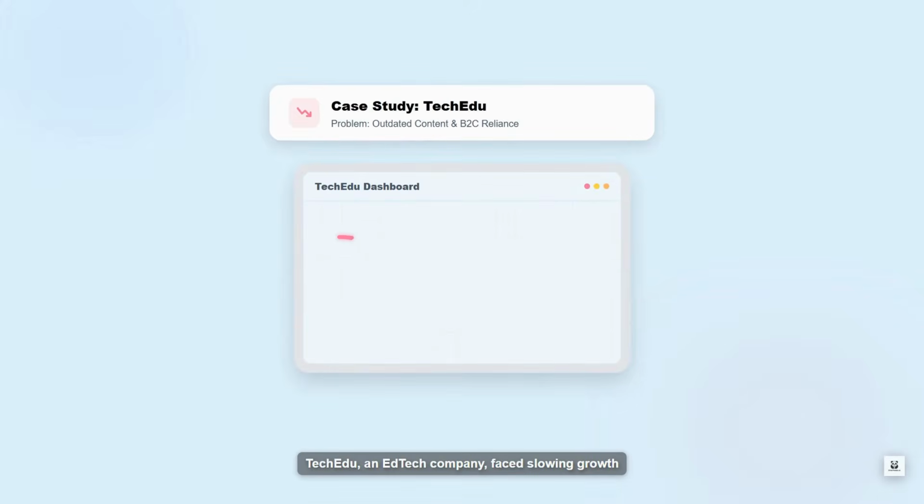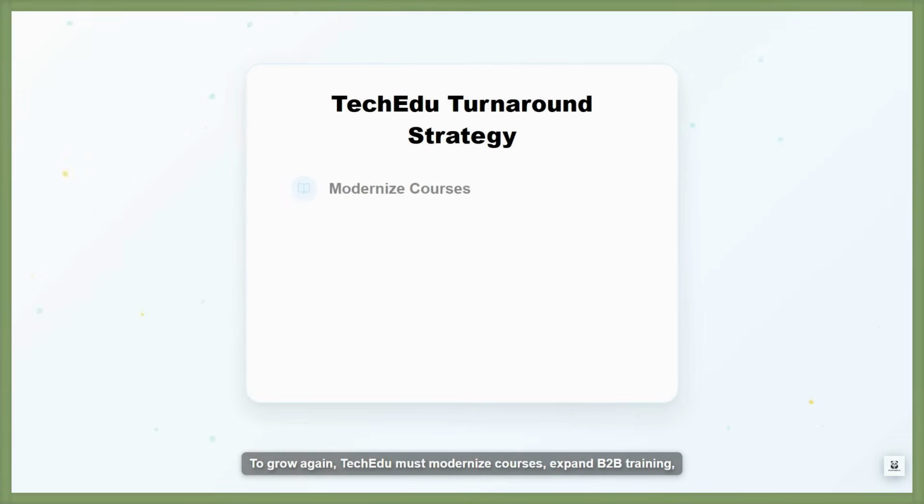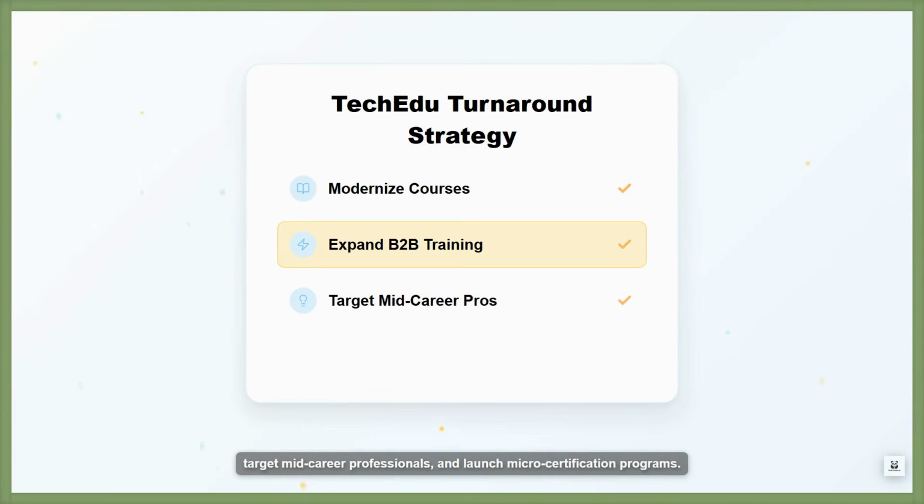TechEdu, an edtech company, faced slowing growth due to outdated courses and heavy dependence on B2C customers. To grow again, TechEdu must modernize courses, expand B2B training, target mid-career professionals, and launch micro-certification programs.